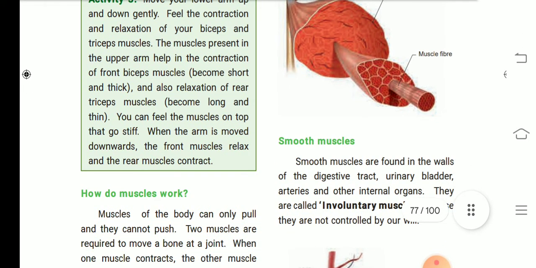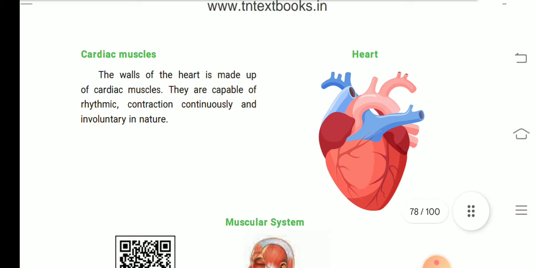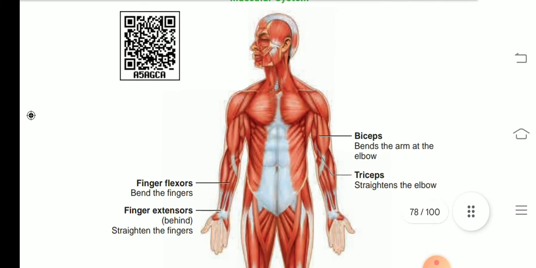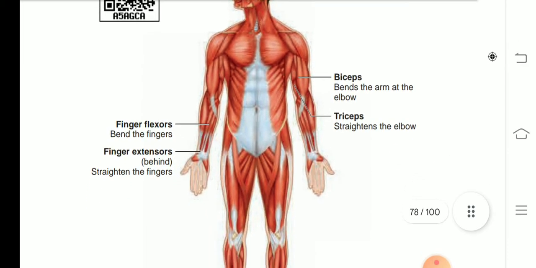Next, smooth muscles are found in the walls of the digestive tract, urinary bladder, arteries and other internal organs. They are called involuntary muscles because they are not controlled by our will. They are always working. Next one, cardiac muscle. The walls of the heart are made up of cardiac muscle. They are capable of rhythmic contraction continuously and are involuntary in nature. This is called cardiac muscle. Next, muscular system. See the diagram, children.